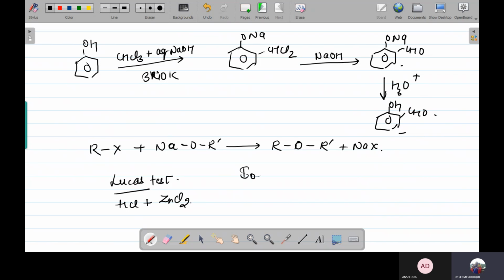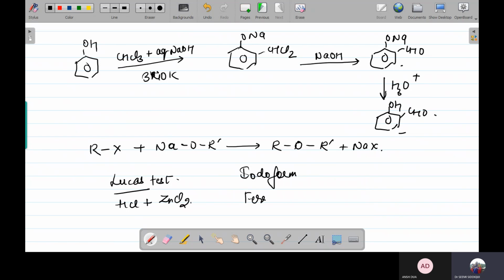Another test is the iodoform test. What is the iodoform test? When ethyl alcohol or any other alcohol containing the group CH3CHOH or CH3CO is heated with iodine and aqueous NaOH or sodium carbonate, a yellow precipitate is going to form.